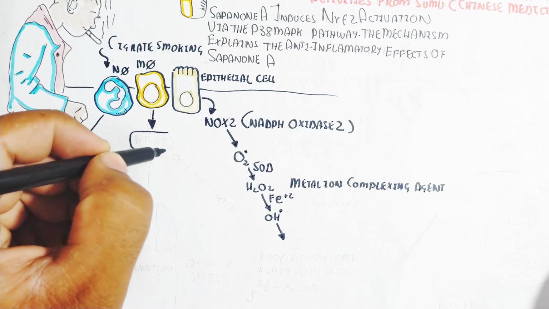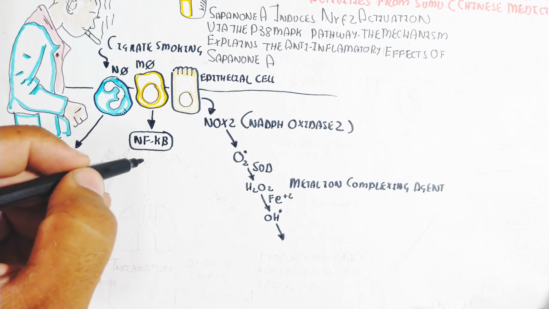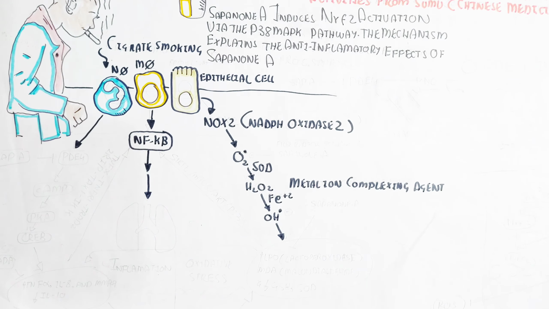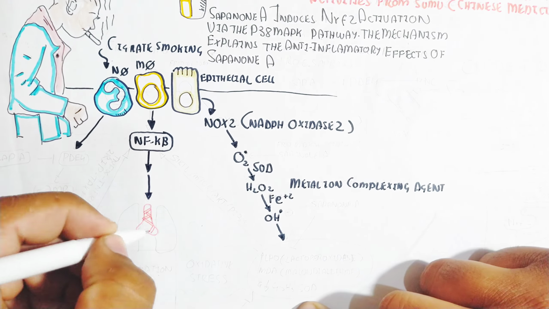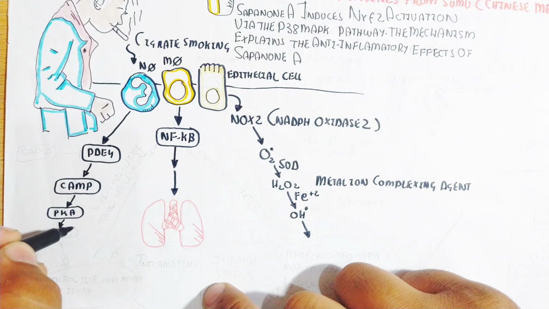On the other hand, nuclear factor kappa B is released from the macrophage by activation and scavenging of the bad material, the inflammatory mediators from the cigarette smoke, leading to chronic obstructive pulmonary disorder due to the allergic reaction.